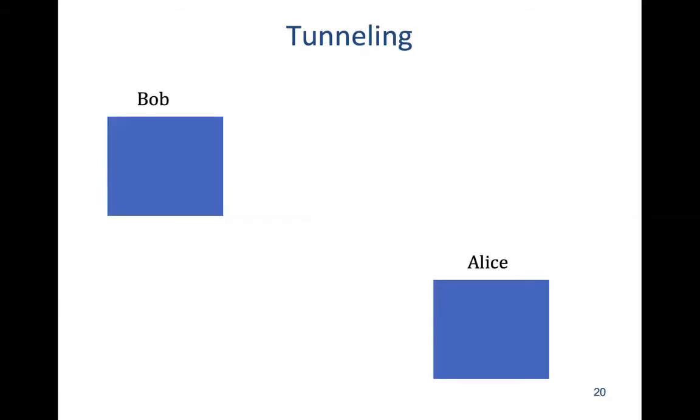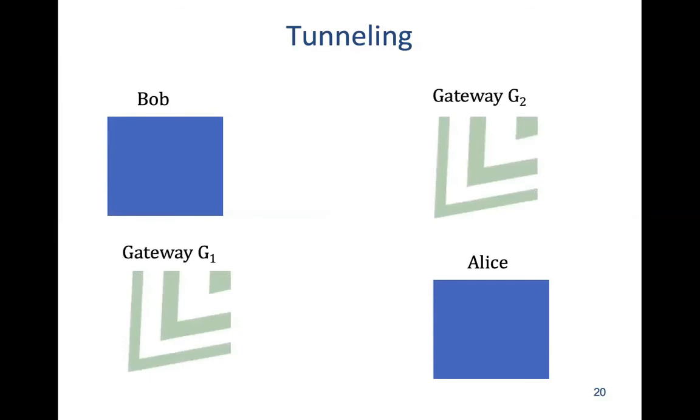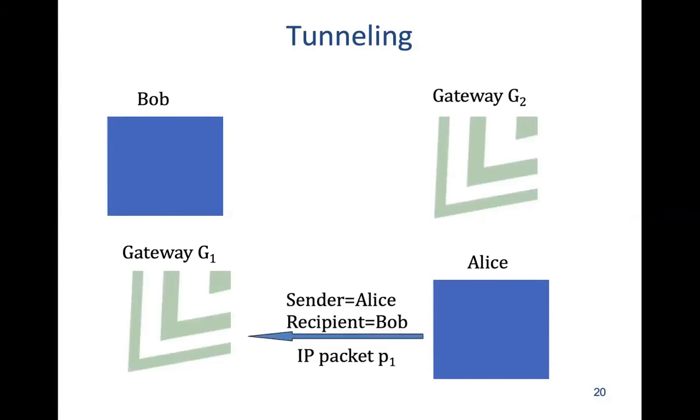So tunneling works as follows. Alice is sending a message to Bob. Alice will send her message as it is. That IP packet will go as it is, like a letter from her home will go up to the post office or some friend as it is, and then this friend is going to put that letter or packet into another packet.